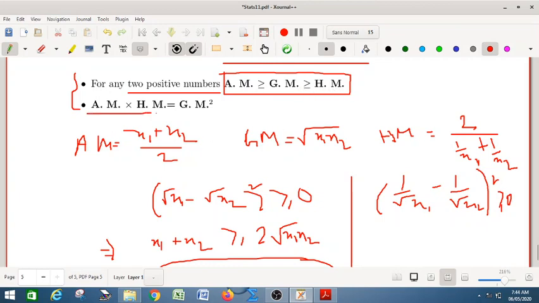And there is also another important relation. With the help of this idea you can find the proof of that, AM into HM equal to GM square. So this video tells you especially about measures of central tendency, the concept of their classification, and mainly discusses arithmetic mean, geometric mean and harmonic mean. So look at the next video on median and mode. Thank you.